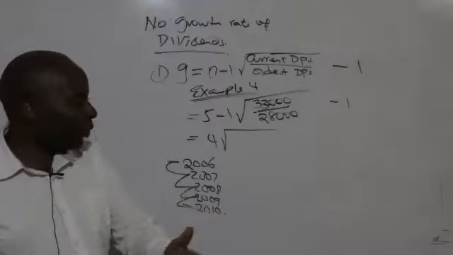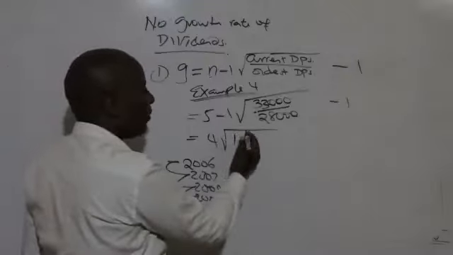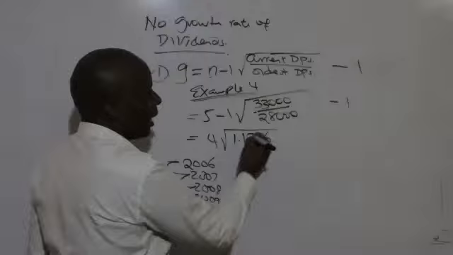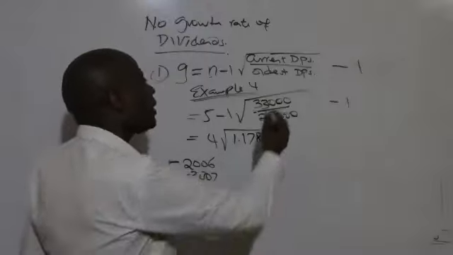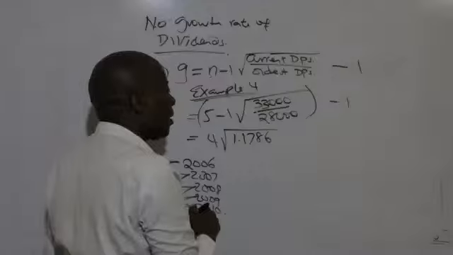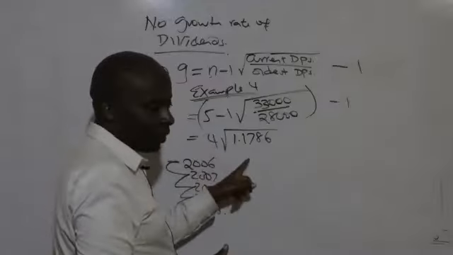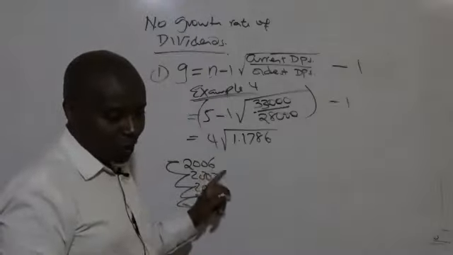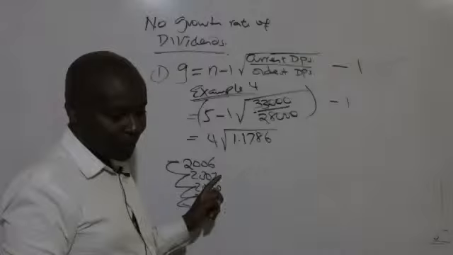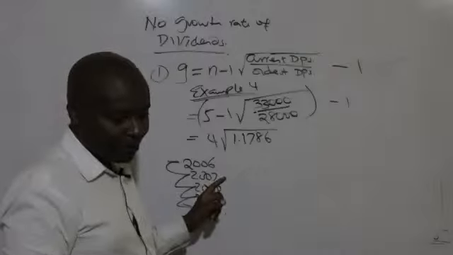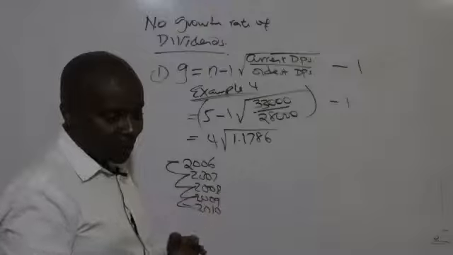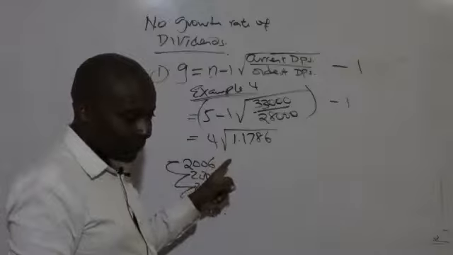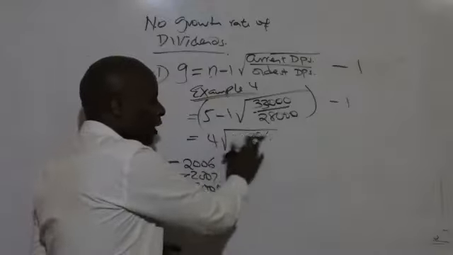So what figure are they able to give me here? Somebody divide this: 1.1786, ladies and gentlemen. Now listen to me very well. First of all, take the fourth root of this figure. What is inside should be 1.19, not 4.